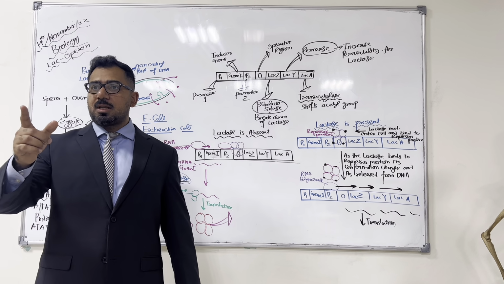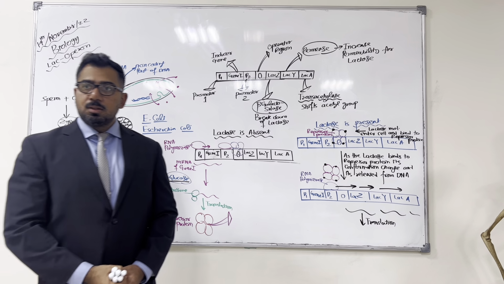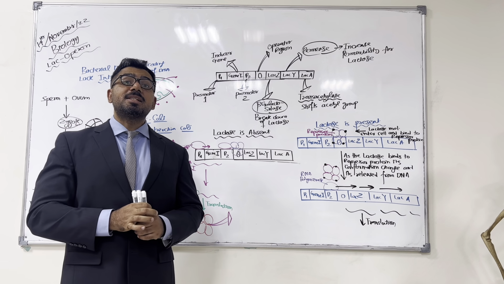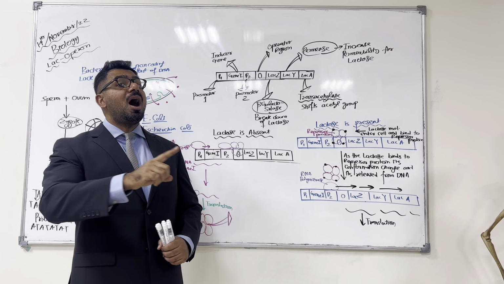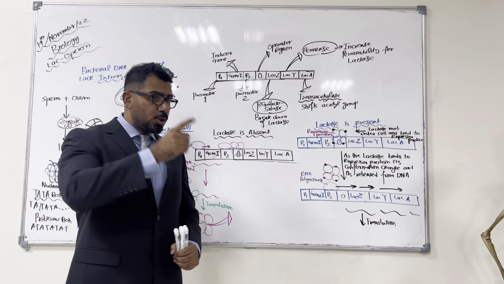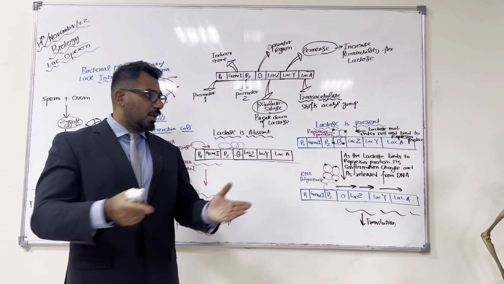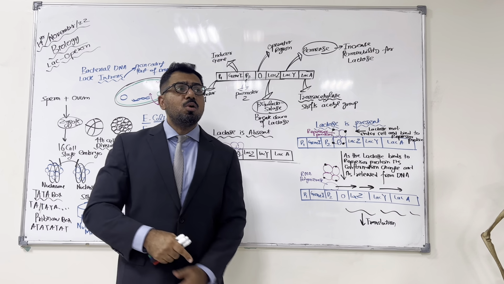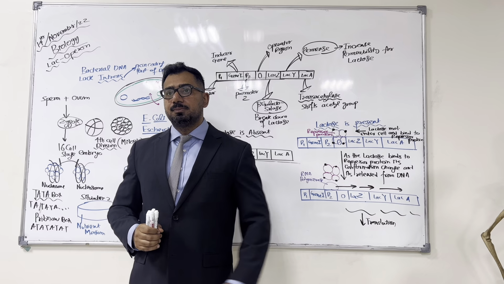Someone had a question. Yes, Amir. So when the operator region is blocked, what happens to the mRNA? Does it just go back? Now, listen, remember, the messenger RNA which is already present in the cytoplasm, we have learned that it is eventually broken down back into nucleotides, right? And those nucleotides are reused for making this particular messenger RNA or some other messenger RNA. Understood? So there are nucleases that do break down these messenger RNAs. Understood?